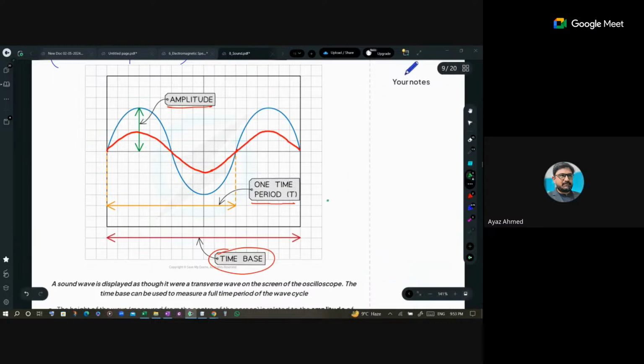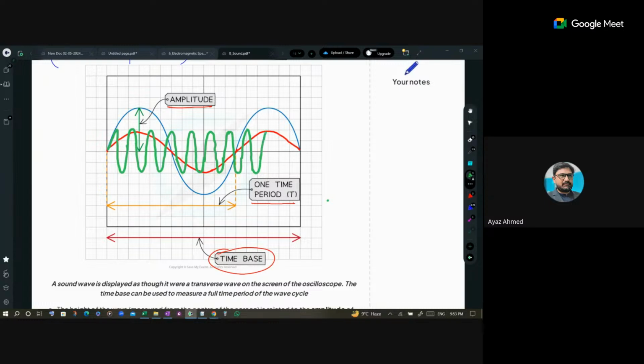Is the loudness of the red wave greater than blue or less? Ariba, what about the frequency of this green wave and red wave? Oh, sorry, pitch of that.